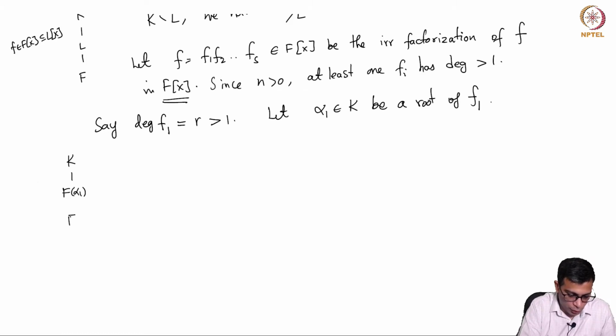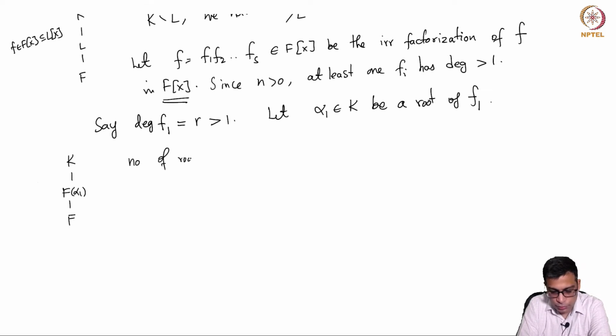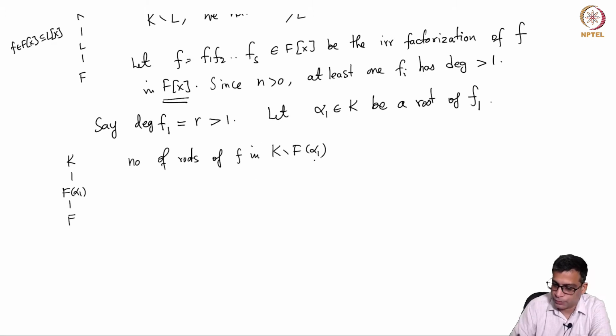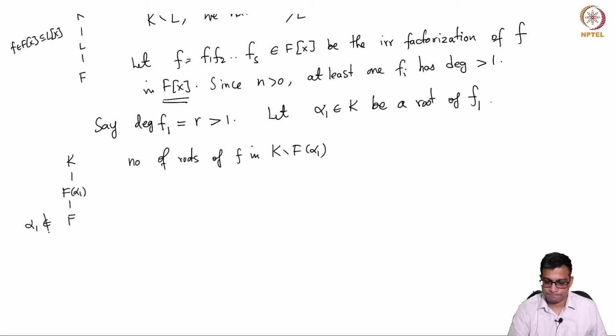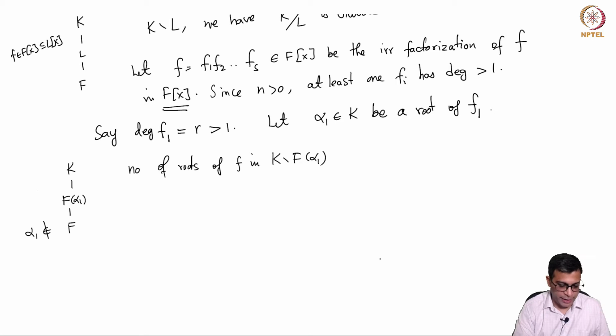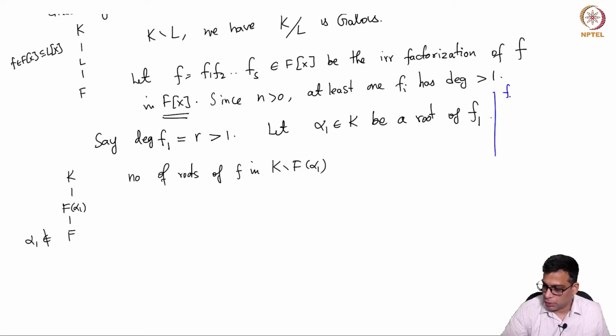Now I want to note the following. The number of roots of f in K minus F(alpha 1). Remember, alpha 1 is not here. That is because f1 is irreducible. So I will just remark that here. f1 is irreducible in F[x].